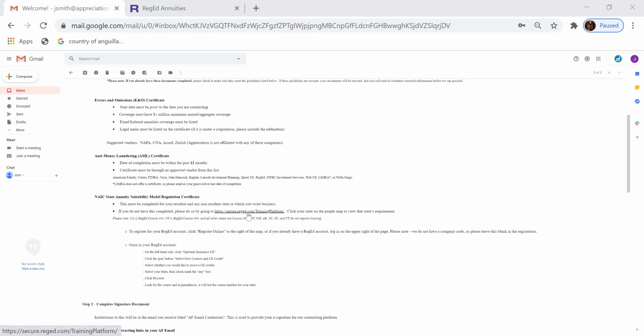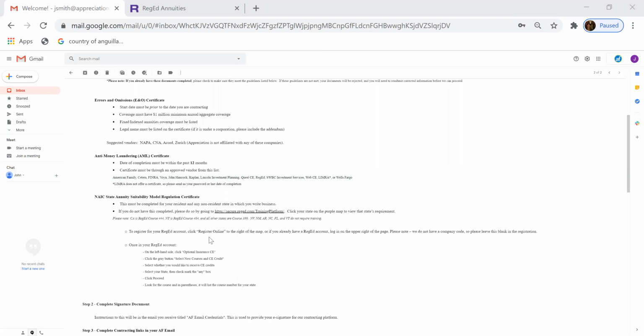Reg Ed is only listed in this email because it's one of the most commonly used certificates that we see come through. You are more than welcome to take the state annuity training through any vendor that provides the courses that you need. But for the anti-money laundering, you have to make sure that it meets one of the vendors that are listed in the email. Most of our companies only accept the certificate for anti-money laundering through the carriers listed. So please, if you have one that you've already completed within the past 12 months and you want to use that one, just make sure that it's on the approved vendor list.